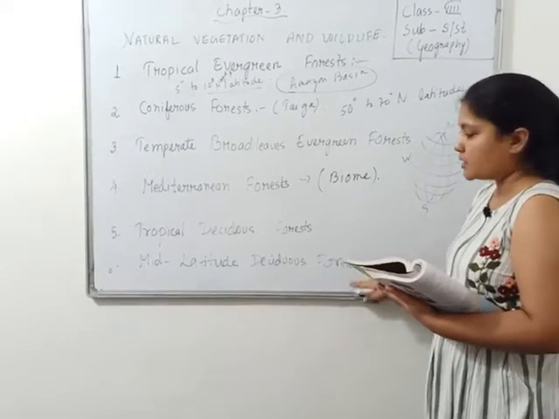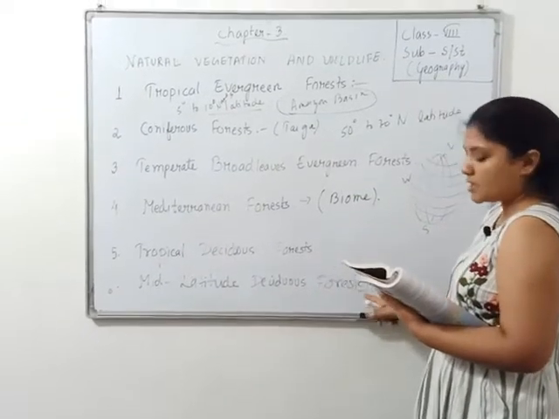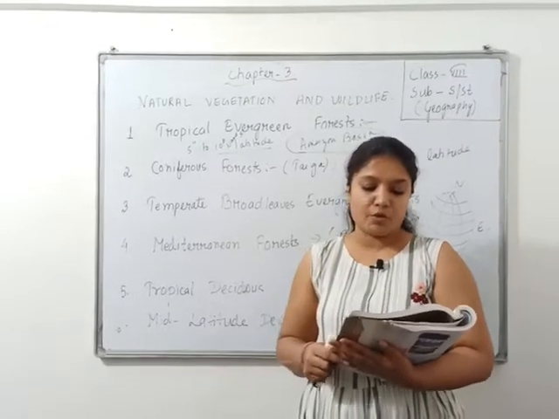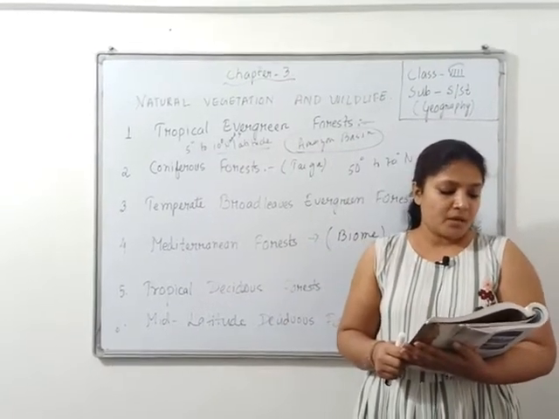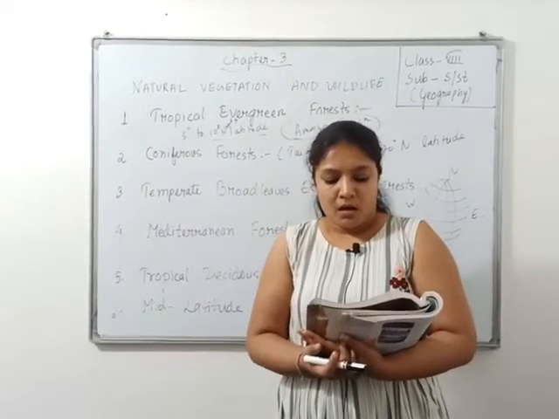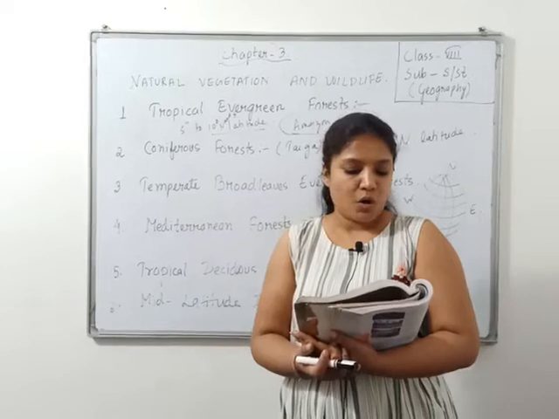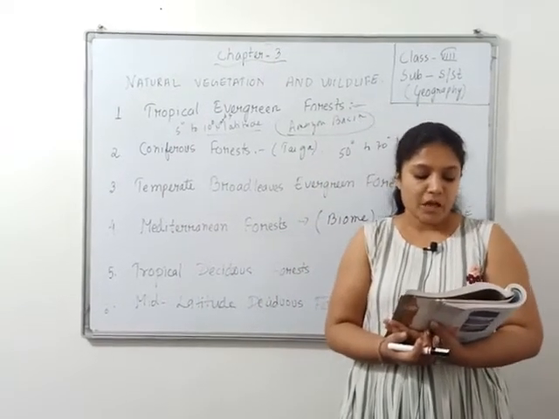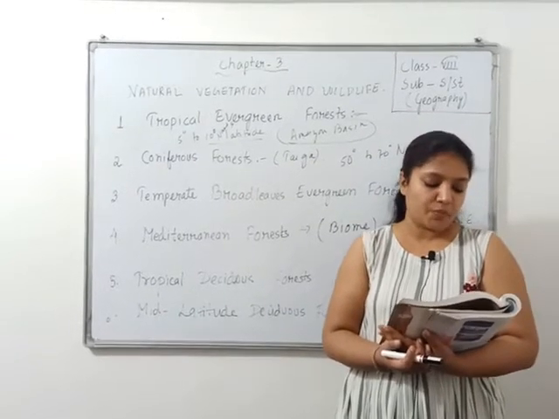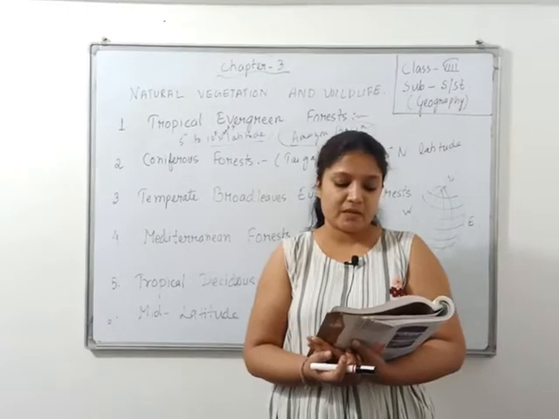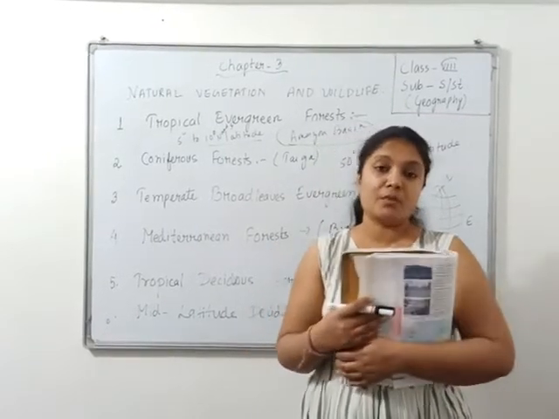Next, mid-latitude deciduous forest. Now let us see what is mid-latitude deciduous forest. This vegetation has some characteristics of Western European type climate found in parts of China, Japan, Siberia, Manchuria, Korea, Northwest Europe, West Canada and St. Lawrence Basin. Temperature during winter may fall below 6 degrees Celsius. Therefore, these trees shed leaves in winter to protect themselves from extreme cold.